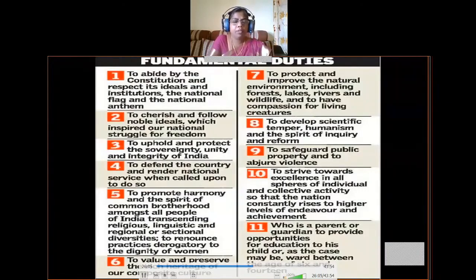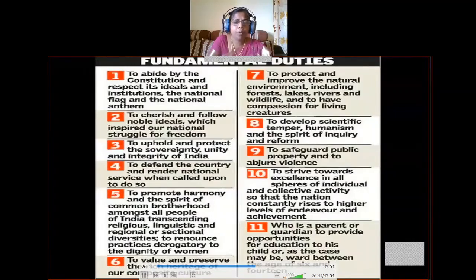Okay, so next, coming to the fourth fundamental duty, to defend the country and render national service when called upon to do so. So only military people will not defend our country. It is the duty, it is the responsibility of every Indian to protect our country. That means if our country or if our government asks or demands us to serve our country or to defend our country, we should be ready to serve, and we should be ready to sacrifice even our life for the sake of our country.